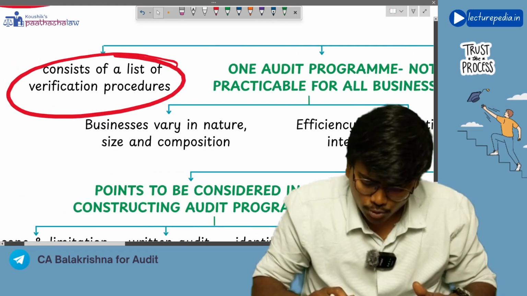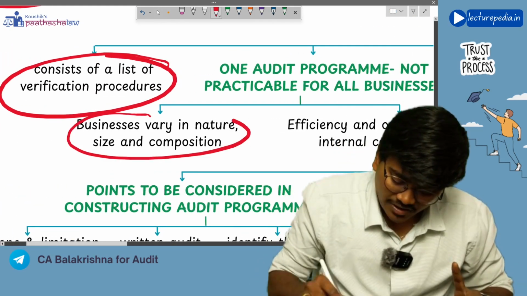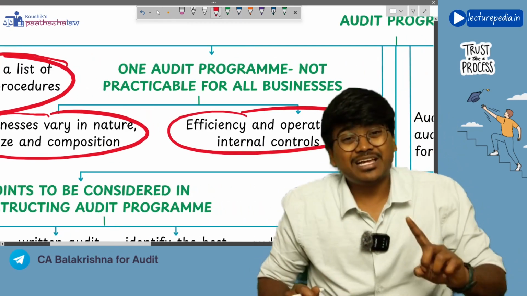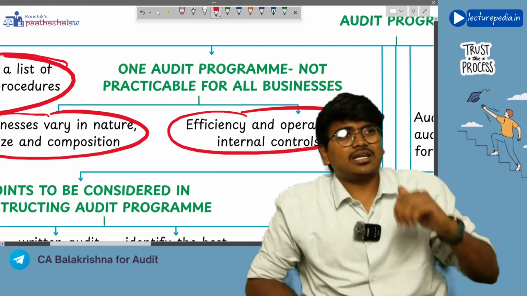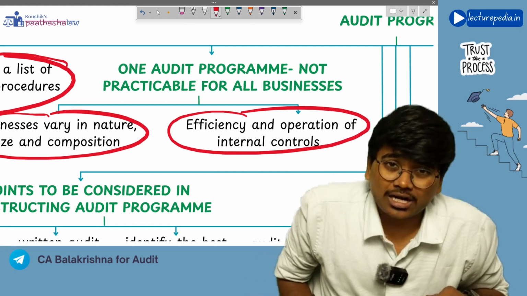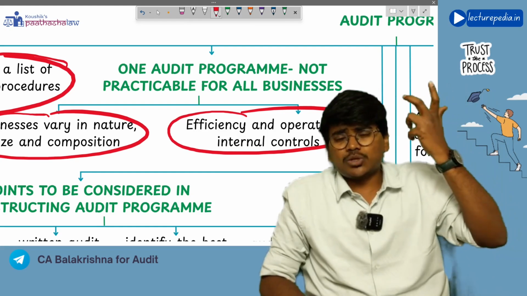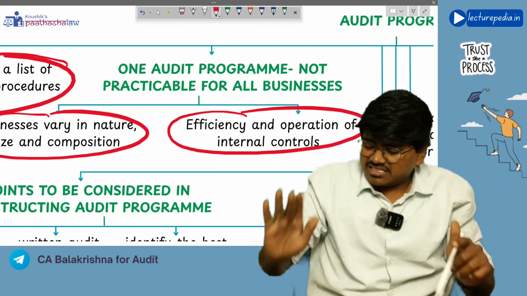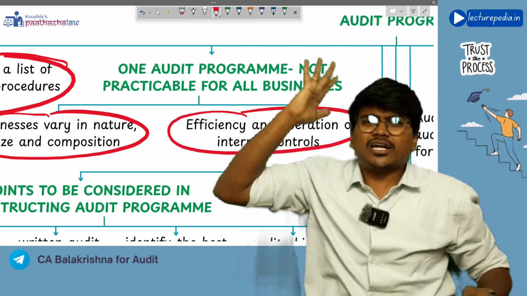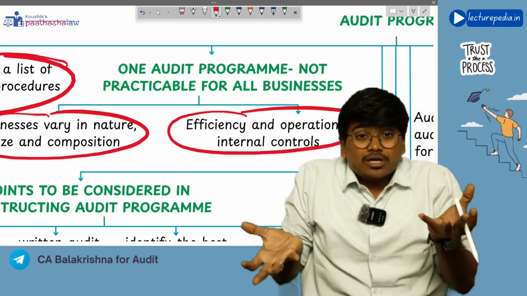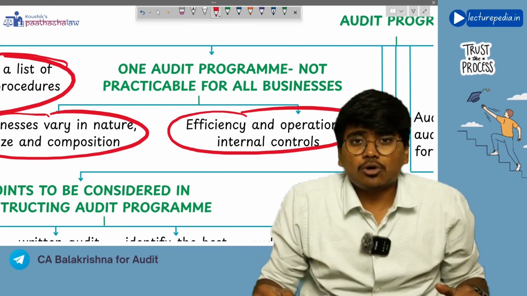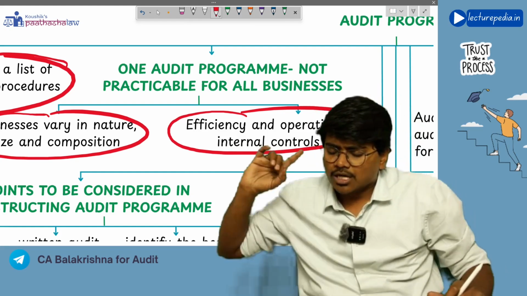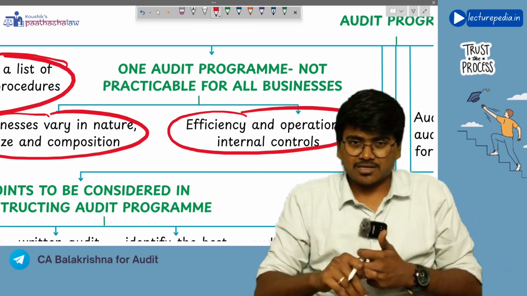You need to remember that businesses vary in nature, size, and composition, and also in the efficiency and operations of internal controls. The level of internal controls that the entity has implemented will differ from entity to entity. In one entity, internal controls might be operating effectively, whereas in another entity, internal controls are not there at all. So for both these entities, you cannot use the same audit program. Because of this reason, you cannot use a single audit program for all the businesses.